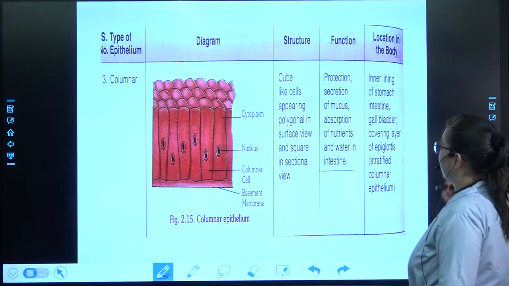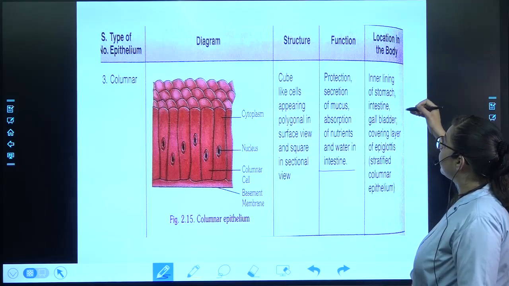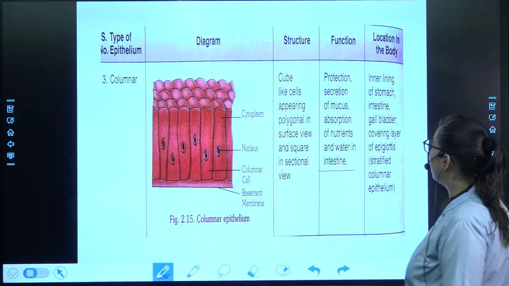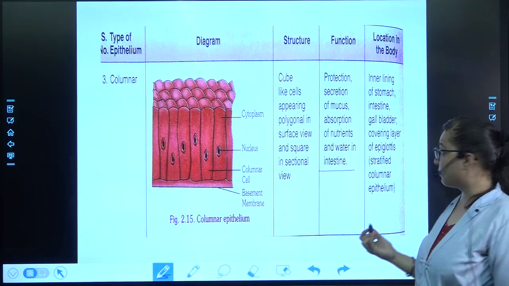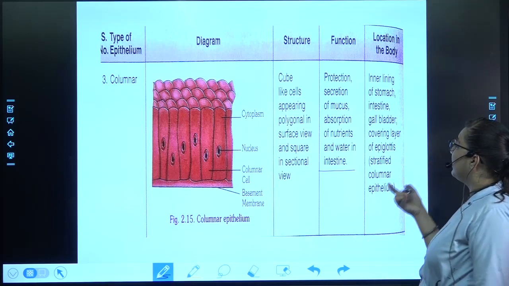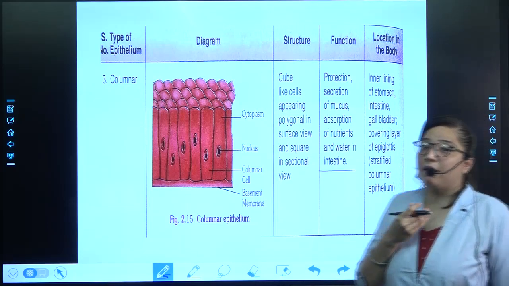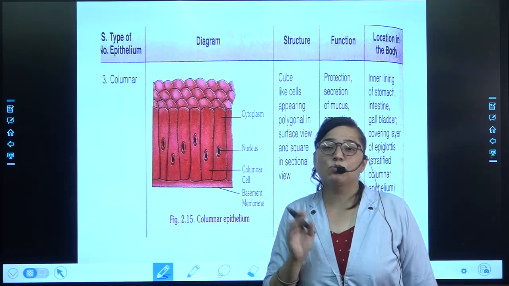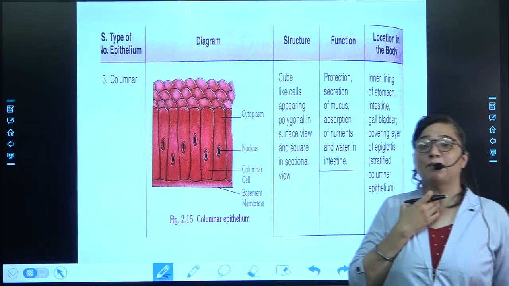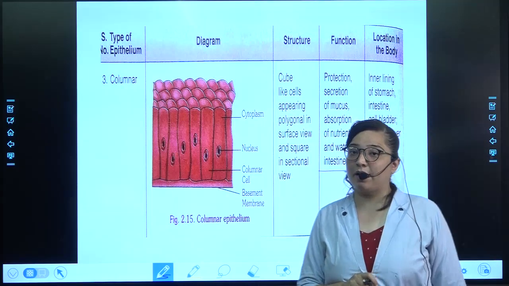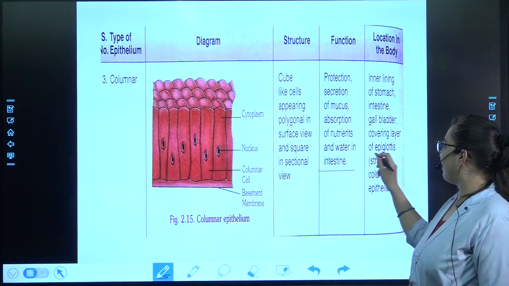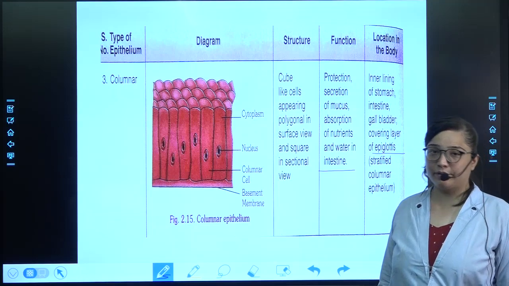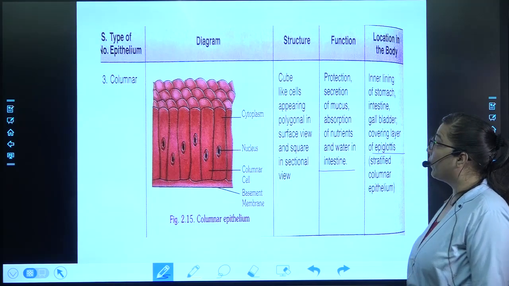Coming to its location: inner lining of stomach, intestine, gallbladder, again part of our digestive system. In the covering layer of the epiglottis, here there is a glottis and epiglottis, a flap-like thing. There it is separating the food pipe and the windpipe. So there you are having the epiglottis. Okay, this is about the columnar. Note it down quick.